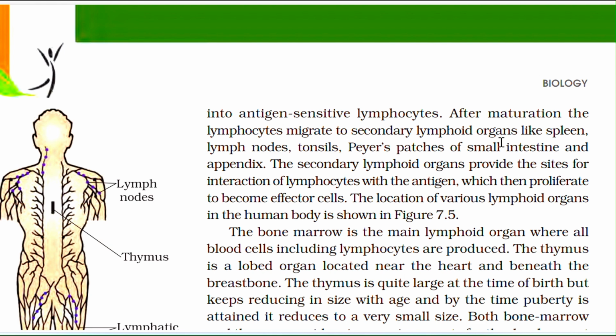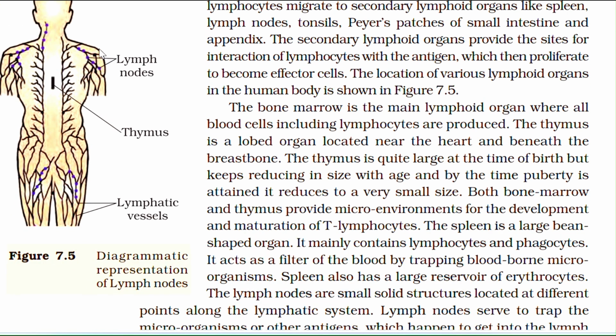the lymphocytes migrate to secondary lymphoid organs like spleen, lymph nodes, tonsils, Peyer's patches of the small intestine, and appendix. The secondary lymphoid organs provide the site for the interaction of lymphocytes with the antigen, which then proliferate to become effector cells. The location of various lymphoid organs in the human body is shown in figure 7.5.